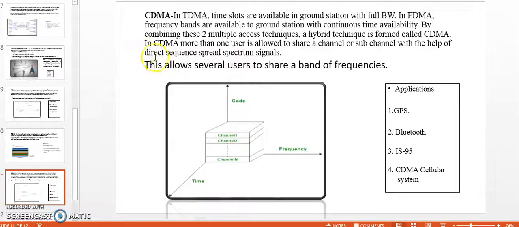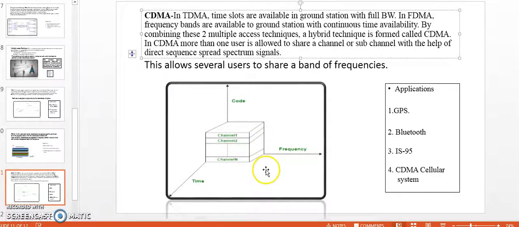In CDMA, more than one user is allowed to share a channel or sub-channel with the help of direct sequence spread spectrum signal. This is the coding method used in CDMA called as PN sequence coding. This allows several users to share a band of frequencies, and any user can use any frequency anytime.